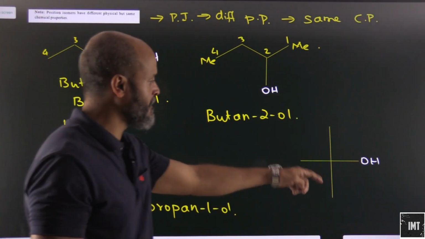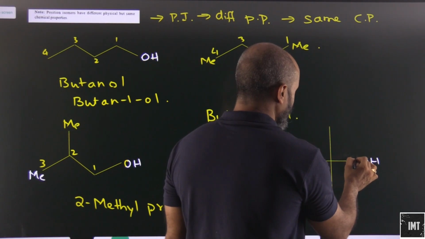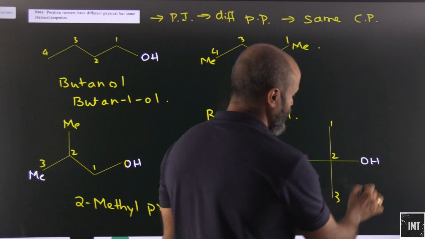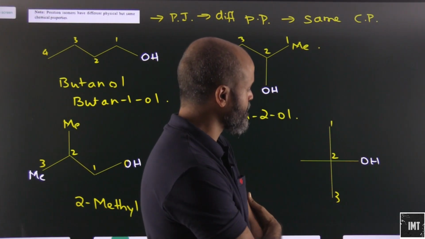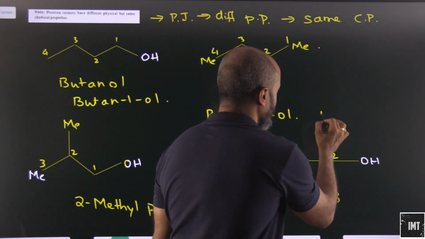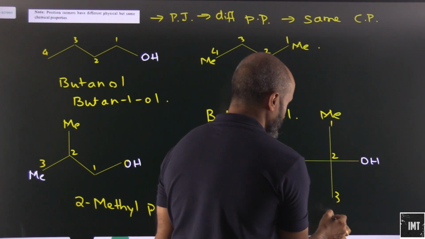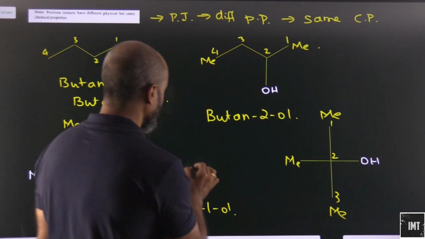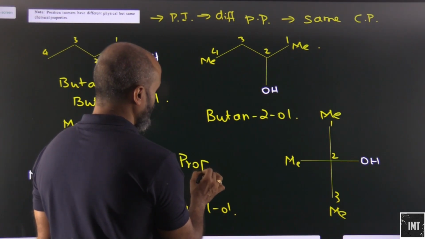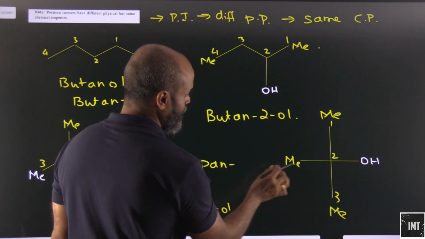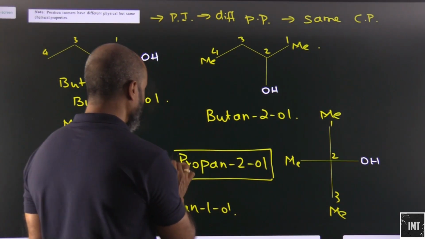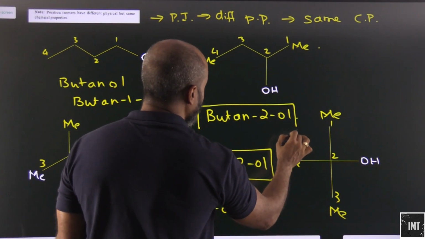Let's come here. This will be 1, 2 and 3, or we can go this way as well, but any which way we get the same. This is one carbon with a methyl group, and this is also a methyl group. So this will be 2-methylpropan-2-ol.